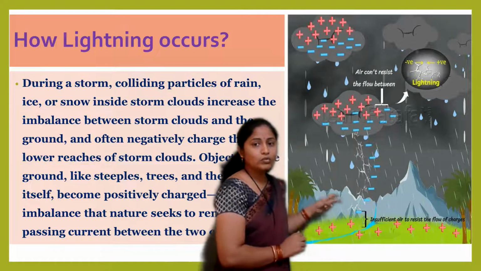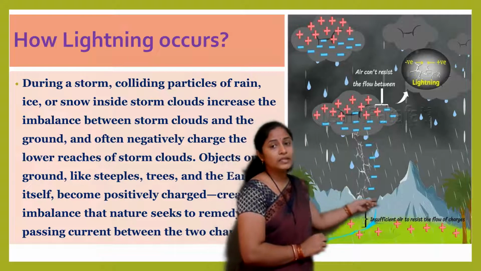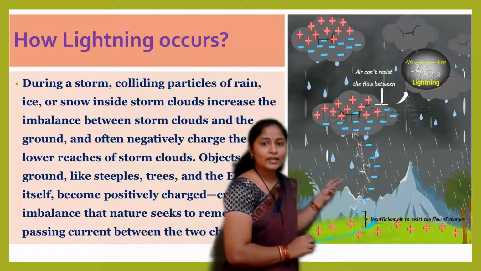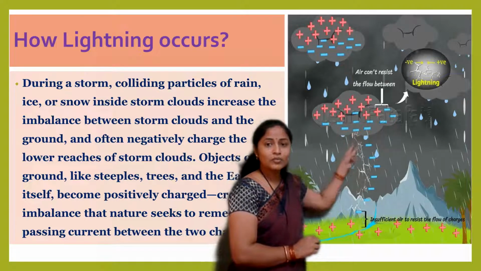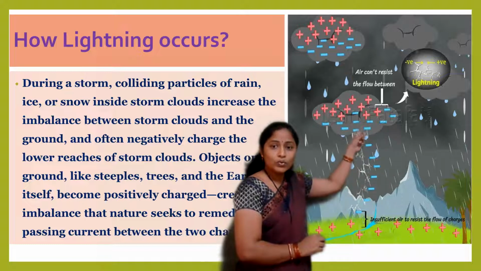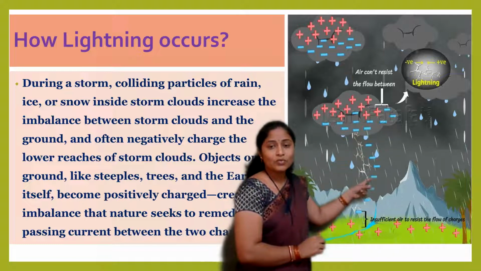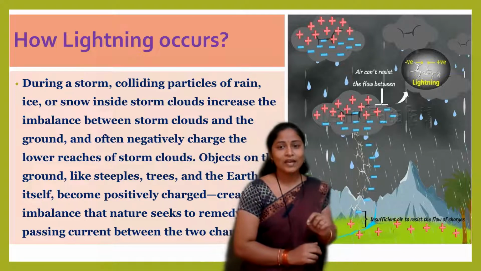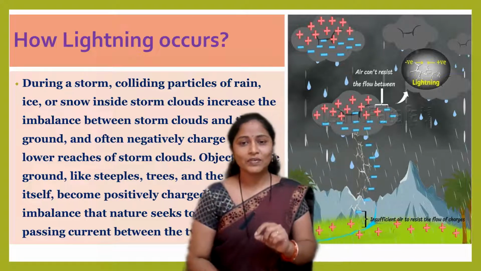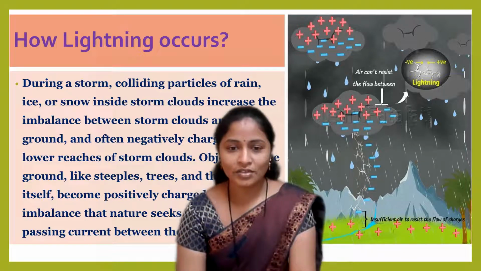Now look at this, how the charges are produced on these surfaces. So through the induction phenomenon. Obviously, the distance between the cloud and this object is less, so due to this negatively charged cloud, this mountain becomes positively charged. And as we know, there is always attraction between oppositely charged ions.